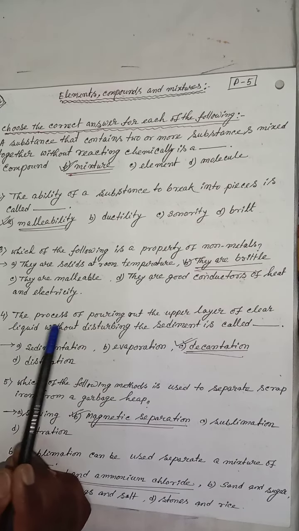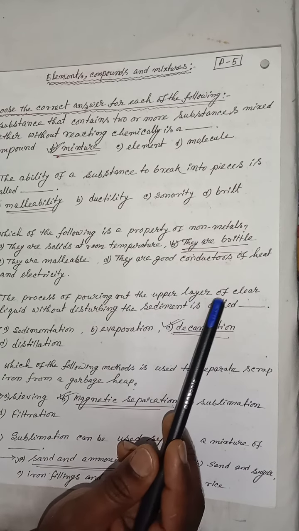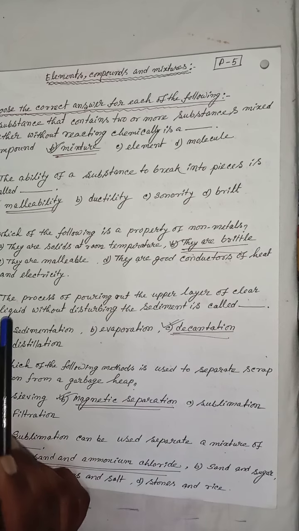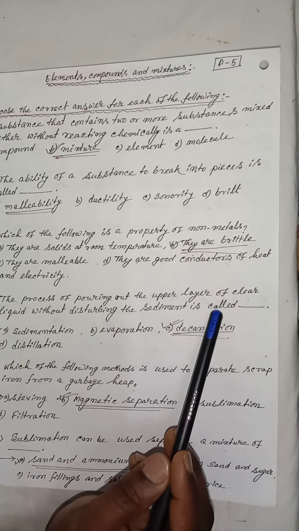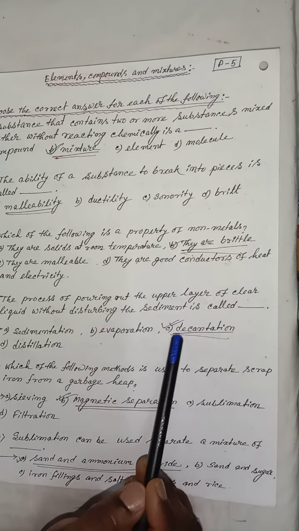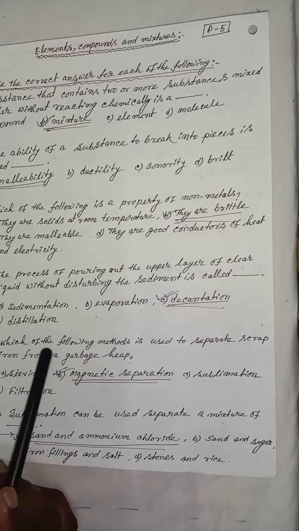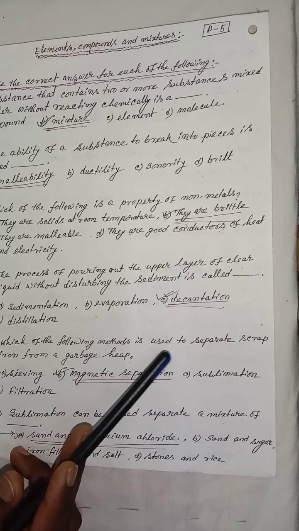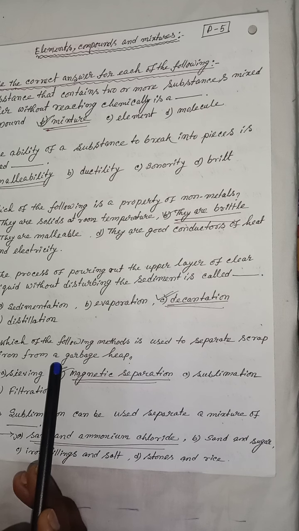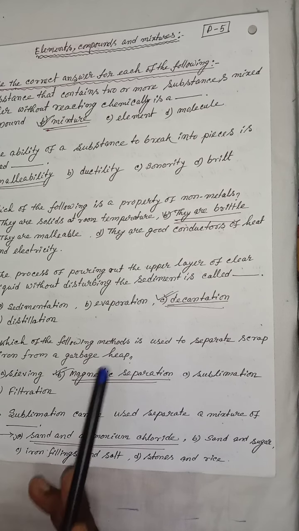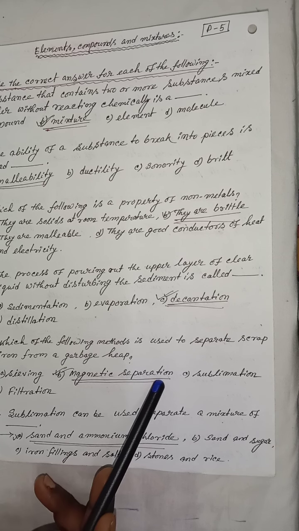Next question: the process of pouring out the upper layer of clear liquid without disturbing the sediment is called decantation. The correct answer is option C. Next question: which of the following methods is used to separate scrap iron from a garbage heap? The correct answer is option B, magnetic separation.